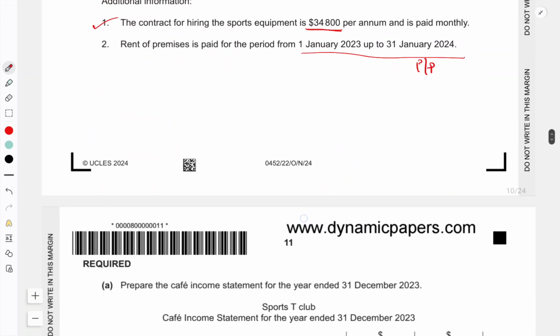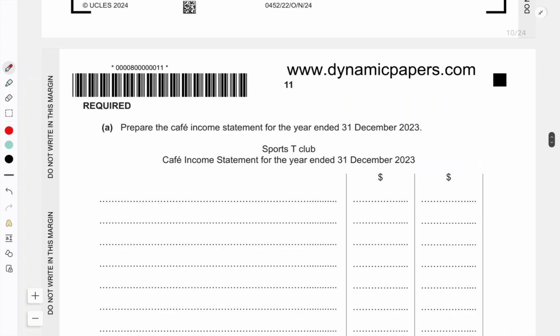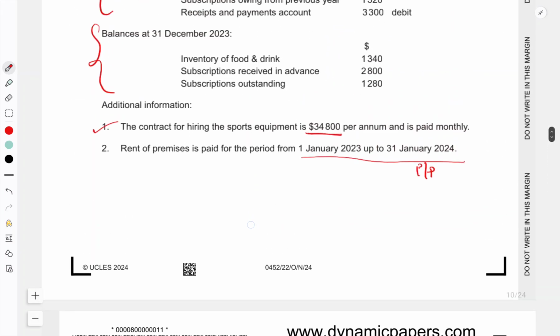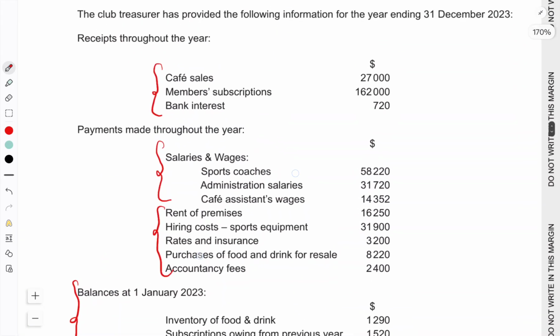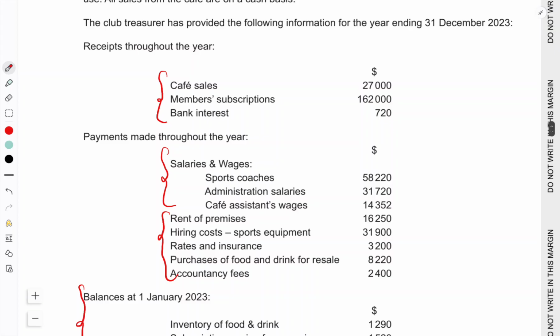From the questions, there are some requirements here. The first one is A. Prepare the cafe's income statement for the year ended 31st December 2023. So the cafe's income statement means the cafe's trading section and the income statement. Here we should take the items related to the cafe. It's only related to the cafe, so we will not consider other activities. Only the items related to the cafe will be taken.